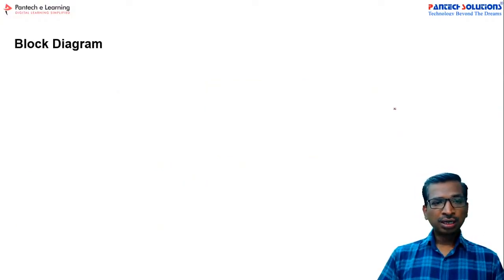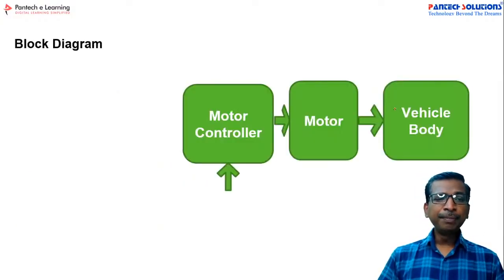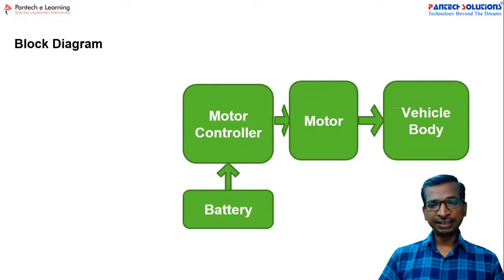So now how can we implement the electric vehicle design? See, first we have to develop a vehicle body, and based on the vehicle body we have to identify the motor power requirement. And once we develop the motor power requirement, then we can develop a power electronic circuit to activate the motor, right?